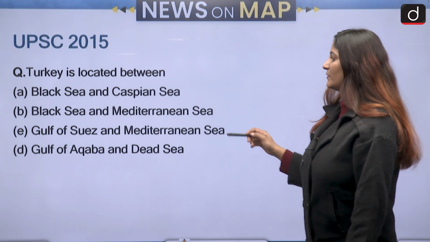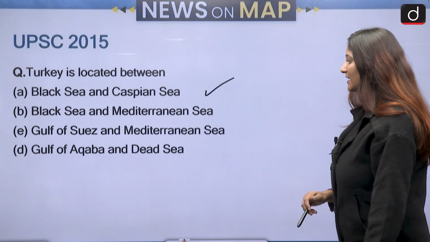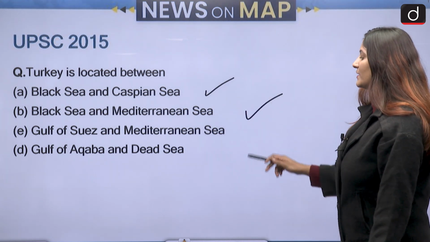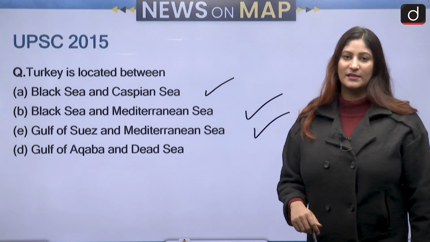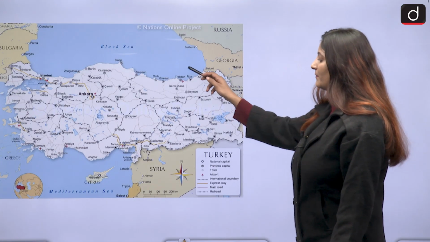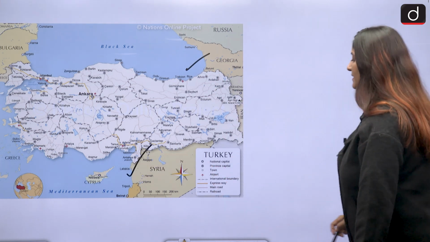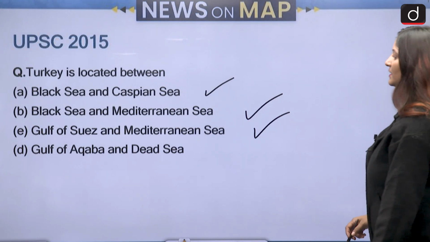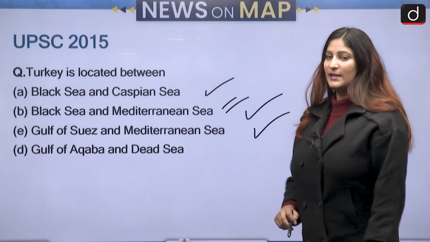Turkey is located between Black Sea and Caspian Sea, Black Sea and the Mediterranean Sea, Gulf of Suez and Mediterranean Sea, Gulf of Aqaba and Red Sea. Let us see the map. So Turkey is located between Black Sea and the Mediterranean Sea. So Black Sea and Mediterranean Sea, option B over here is definitely correct.